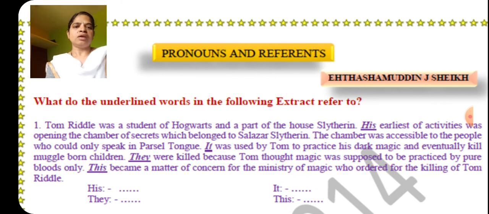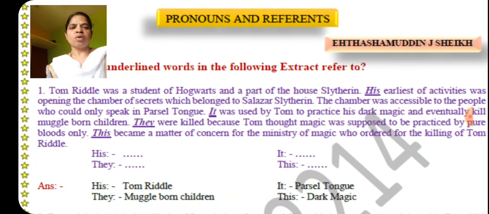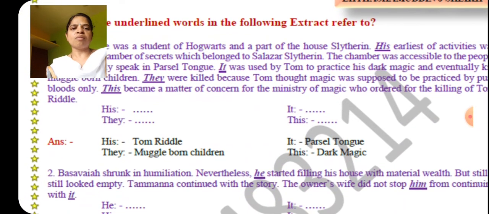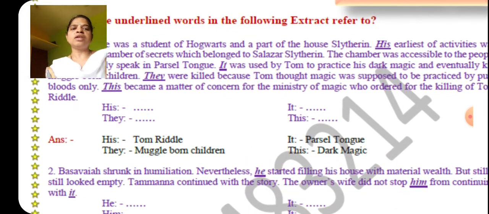This is a demonstrative pronoun, and his, it and they are considered personal pronouns. Here it is an example and solution for you. His refers to Tom Riddle. As at the beginning, this paragraph is about Tom Riddle. That is why his is used for Tom Riddle.